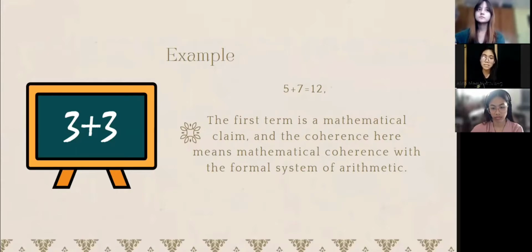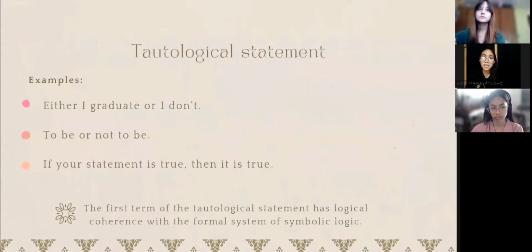Next example is the tautological statement. Examples are: either I graduate or I don't; to be or not to be. If your statement is true, then it is true. The tautological statement has logical coherence with a formal system of symbolic logic.